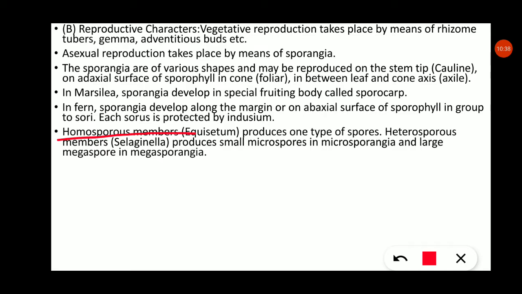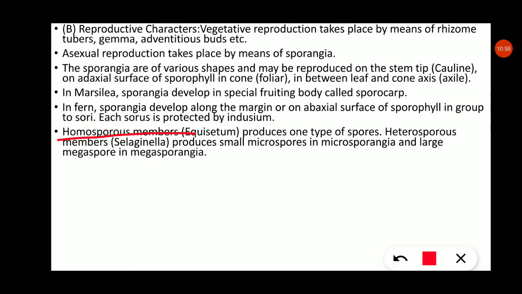The second concept is heterospory. Heterosporous members produce small microspores in the microsporangia and large megaspores in the megasporangia. An important concept: microspores are male and megaspores are female.